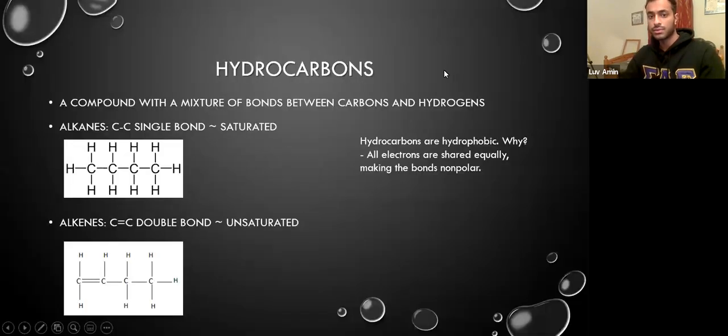Many times in this class, we're going to refer to hydrocarbons. Hydrocarbons are compounds that have a mixture of carbons and hydrogens. There are 2 types that you will be talking about in this class, alkanes and alkenes. Alkanes are carbon-to-carbon single bonded chains, so they only have single bonded carbons, and they're referred to as saturated because they only contain single bonds. While alkenes have carbon-to-carbon double bonds, and even one double bond will make a hydrocarbon an alkene. And they're referred to as unsaturated because they have a double bond.